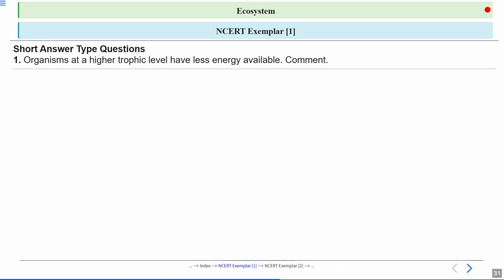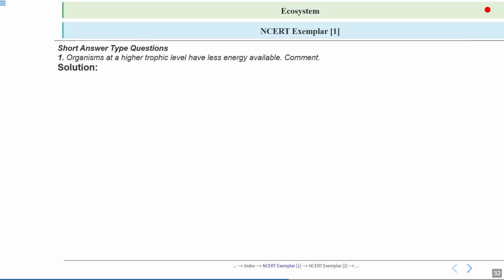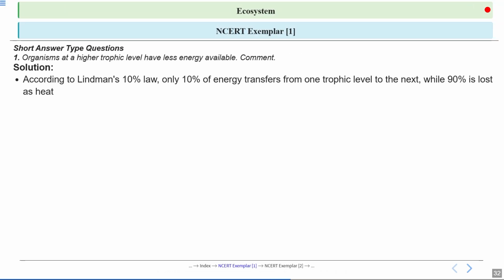Next question: organisms at a higher trophic level have less energy available. You have to comment on this statement. Let's have a look at the answer. Okay, so let's first talk about Lindeman's 10% law. This law says that only about 10% of the energy from one trophic level is passed on to the next trophic level, while the rest of the energy, meaning 90% of the energy, is lost mostly as heat.